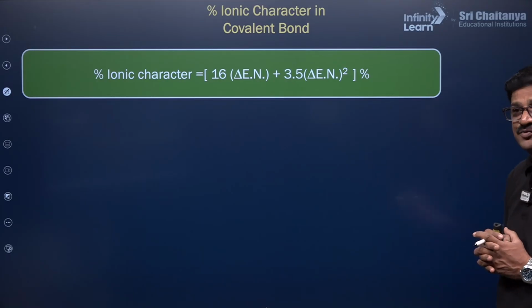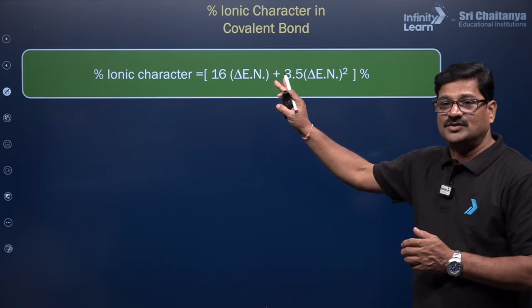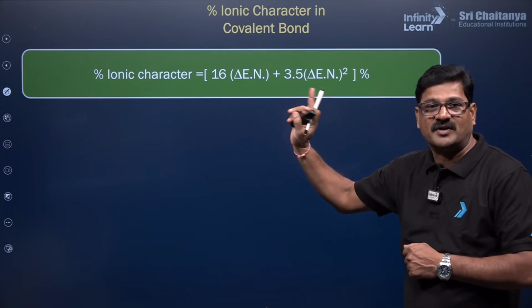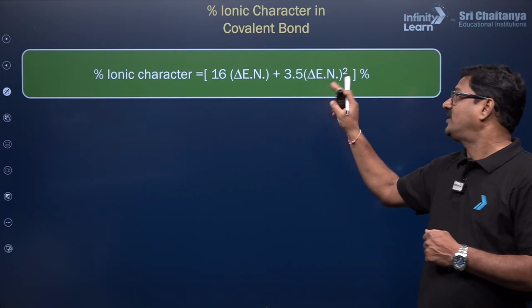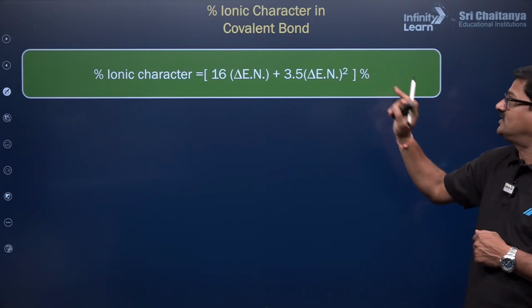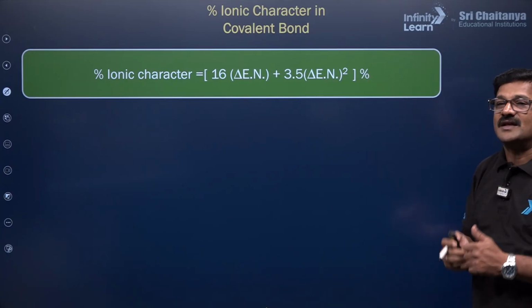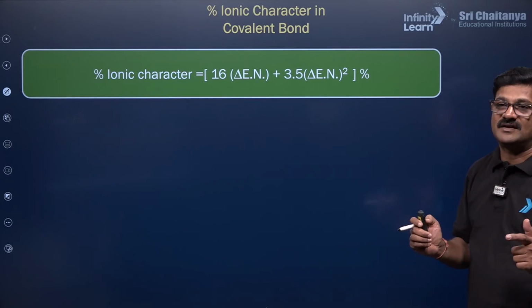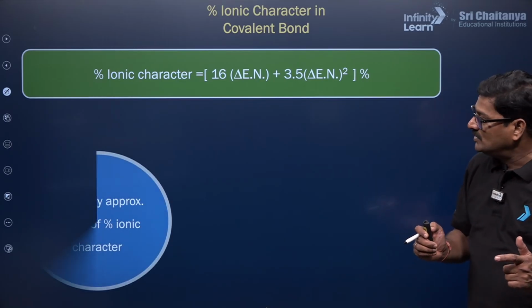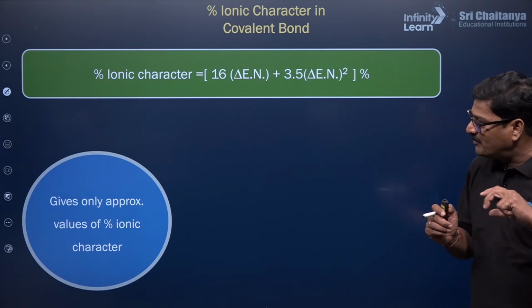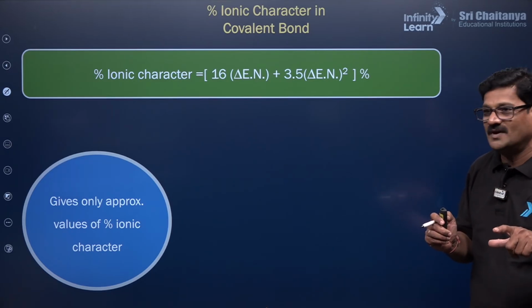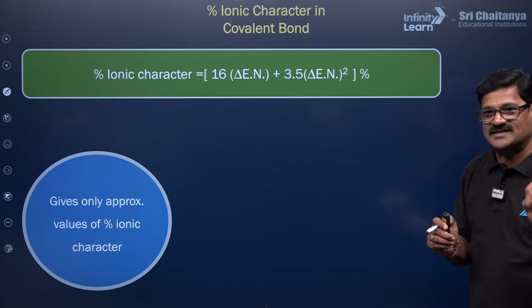The percentage of ionic character is given by Hannay-Smith: 16 times the difference in electronegativity, plus 3.5 times the difference in electronegativity squared. Everybody please take a pen and paper and write the formula. Take that value as a percentage and you get the percentage of ionic character. This gives only an approximate value of percentage ionic character, not exact.